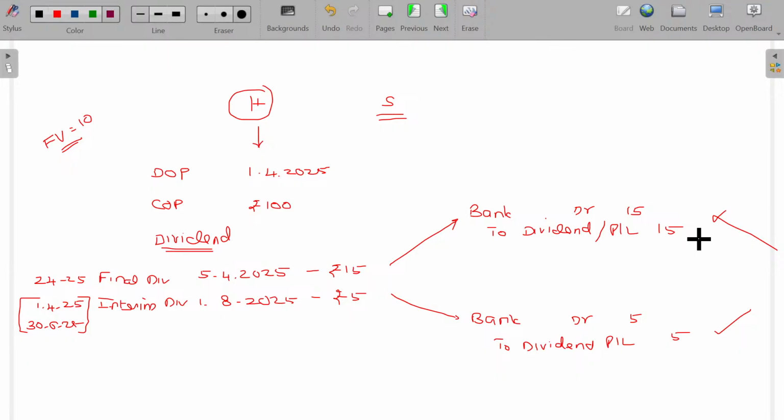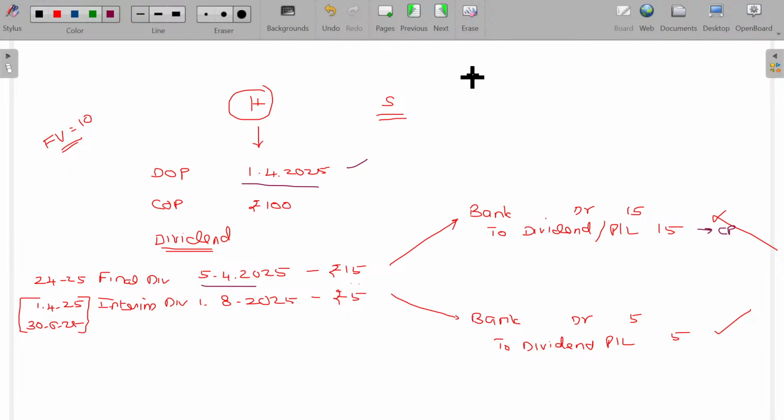Capital profit. This is not revenue profit. This is a capital profit. Because you purchased on this date, immediately you get this 15 related to the profit earned before the purchase date. So you purchase on 1/4/25. The seller says, sir, company already announced the dividend, accumulated huge profit. In a matter of 2 or 3 days, you will get 15 rupees. Stating that, he demands more purchase price. So I will not sell at this rate, sir, because you will anyhow get 15 rupees.